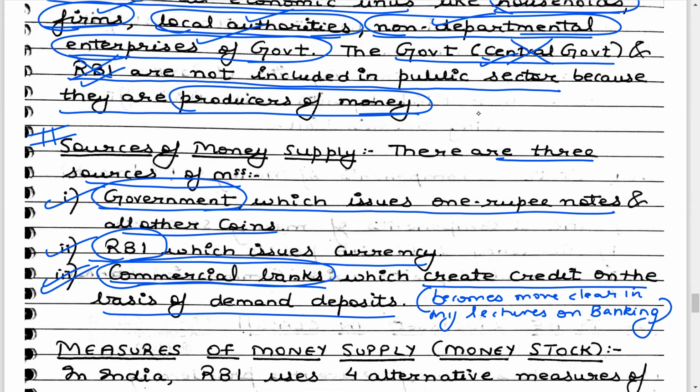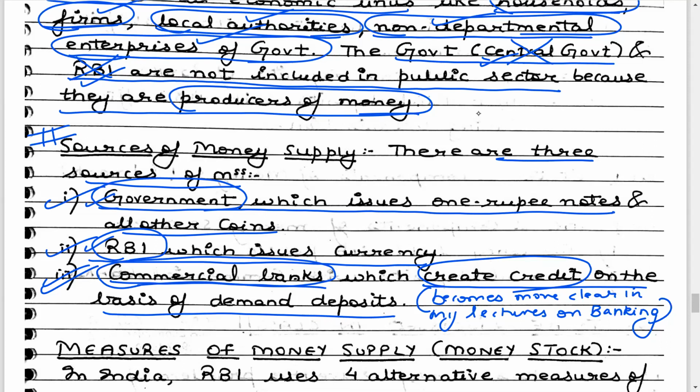Now one important point to understand here is that actually, money is created by the government and RBI only. Commercial bank is not creating money, it is creating credit. That means commercial banks will be responsible for increasing the circulation of money, which is created by the government and the RBI.